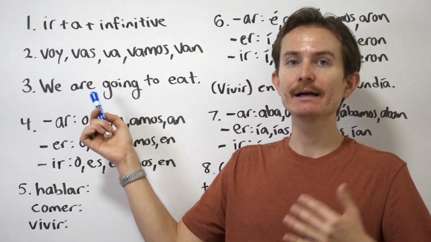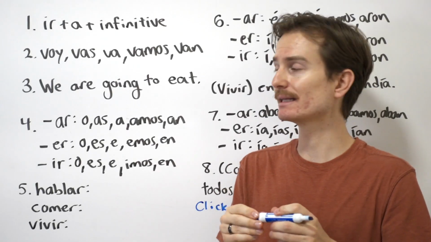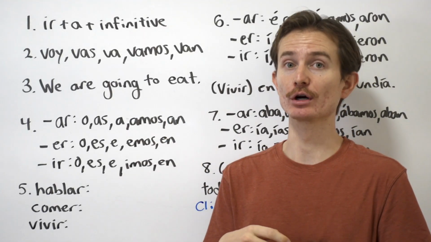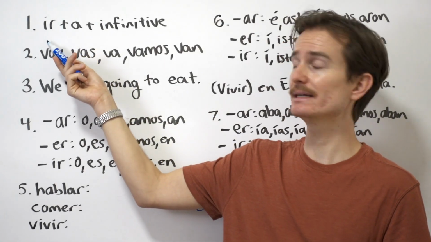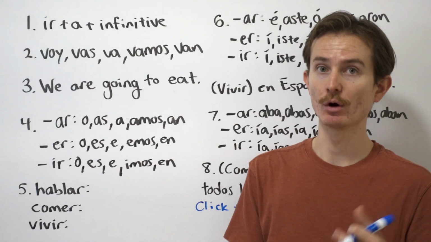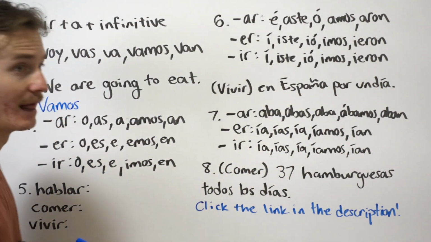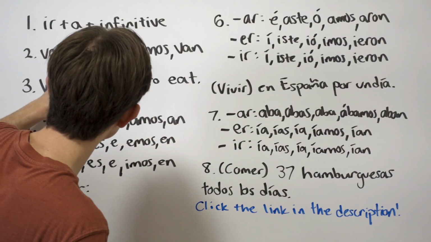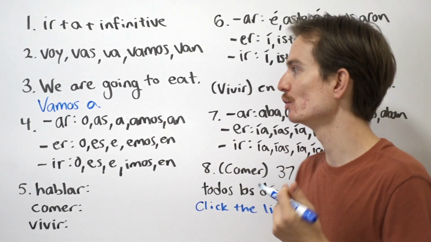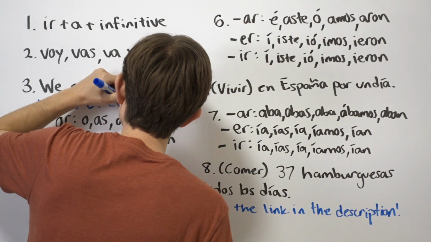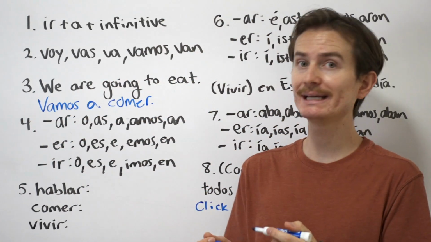So how would we say we are going to eat? Now, in theory, you should know how to say this unless you don't know how to say this verb to eat. Okay, so we have ir, so we take ir, we is vamos, okay, so we are going. That entire phrase of we are going would just be vamos. Then we're going to attach on our a, according to our rule, and now we have the infinitive verb comer, for to eat. So, vamos a comer, and it is simple as that. Now you are speaking in the future tense. I promise you, it really is that simple.